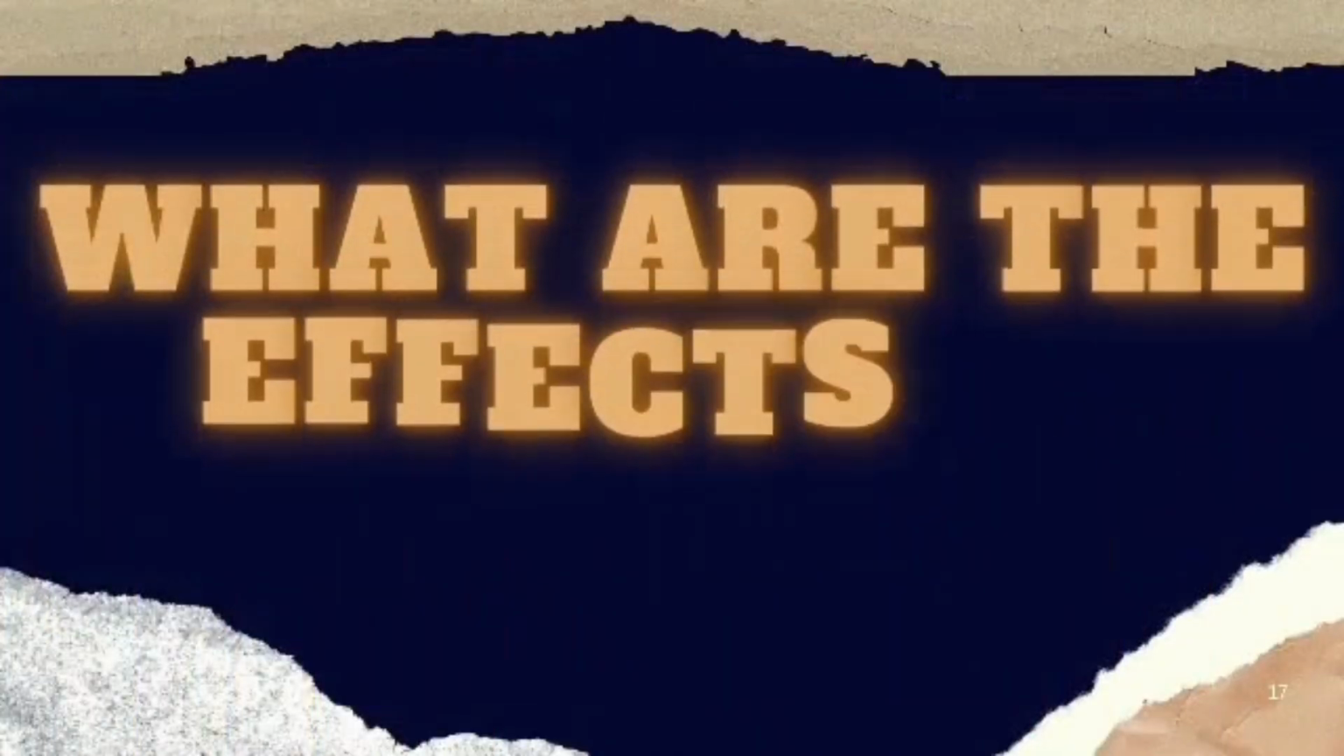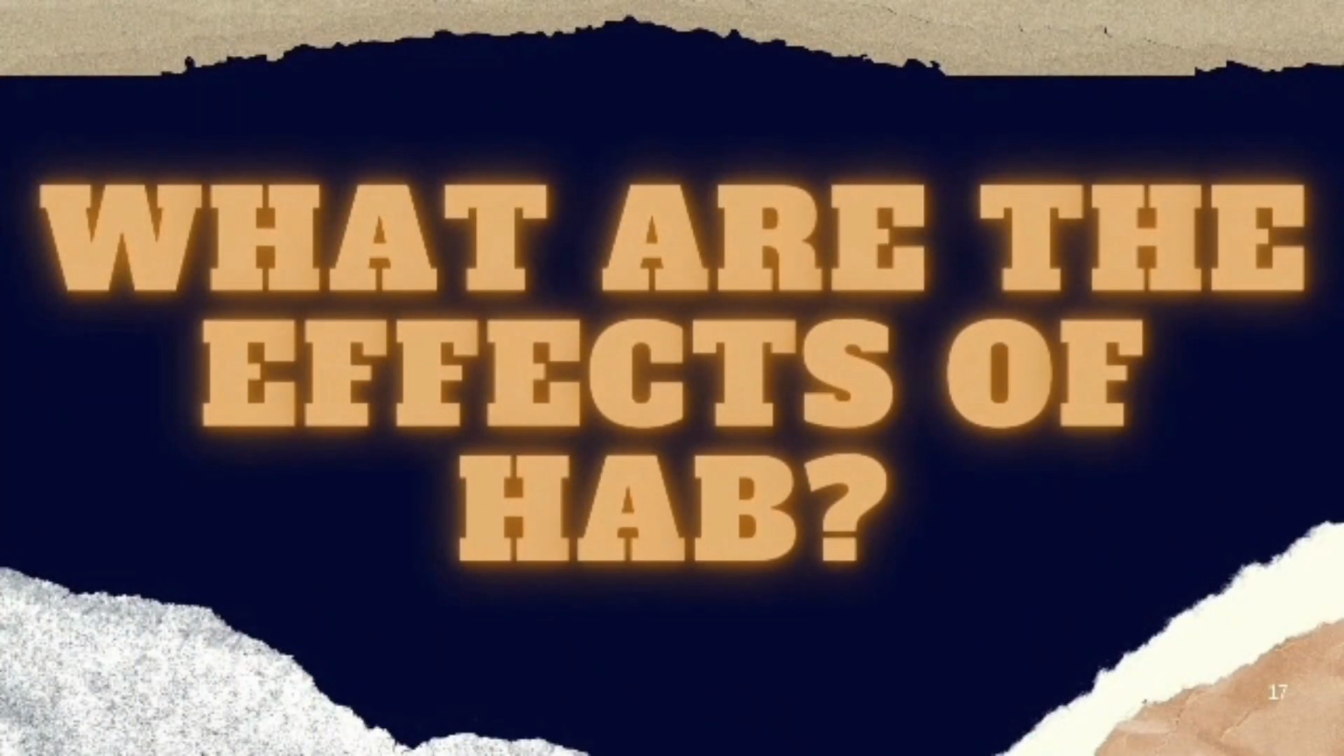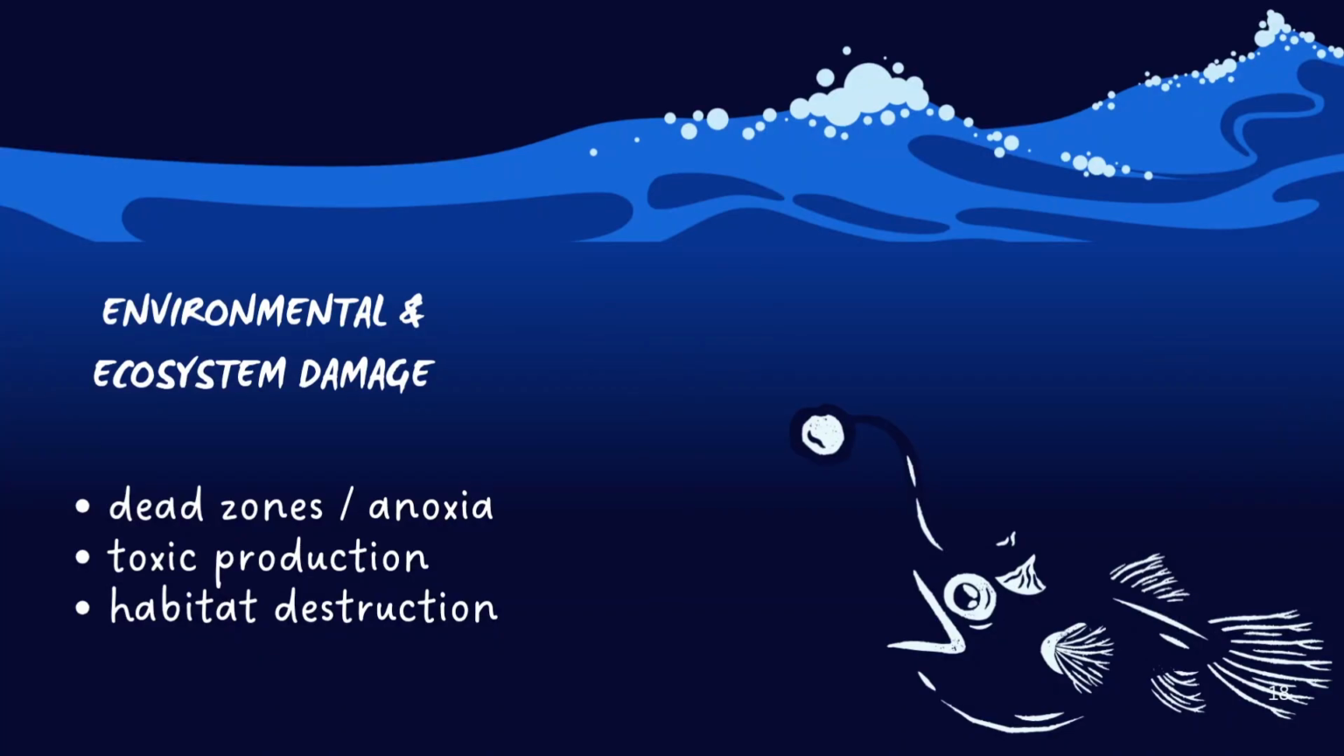What is the effect where these HAB could affect the environment and ecosystem? What happens? It could lead to dead zones or anoxia, as these large blooms die and decompose. When they die, they deplete the water of oxygen, leading to massive fish kills and dead zones where no aquatic life can survive. Next is toxin production.